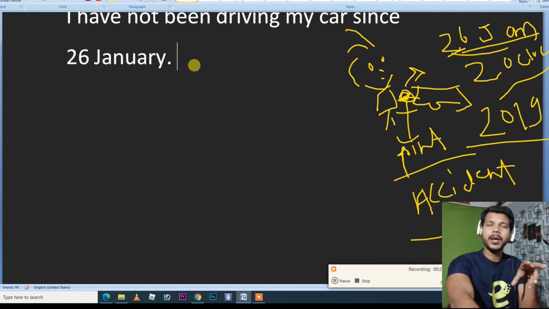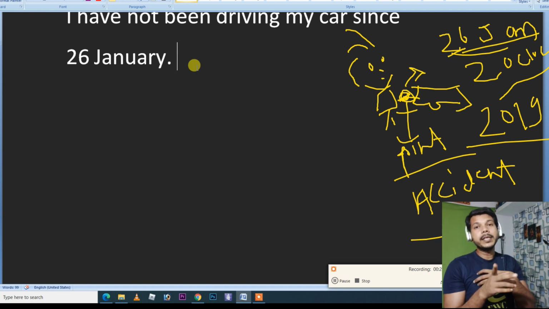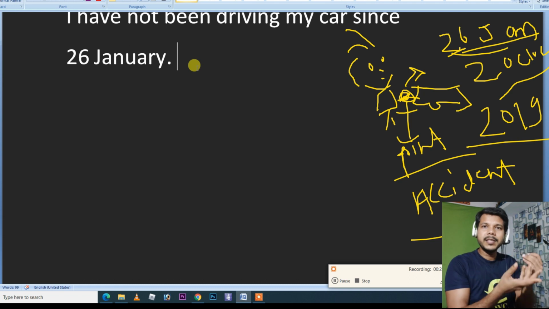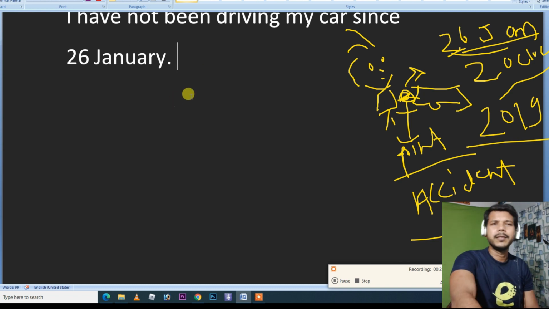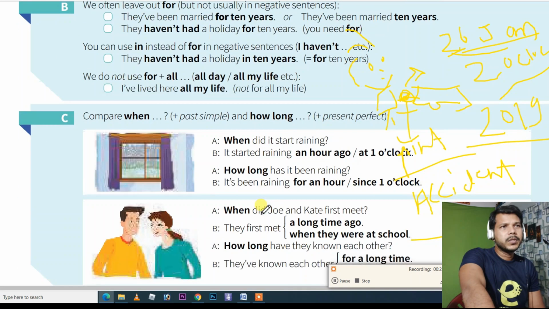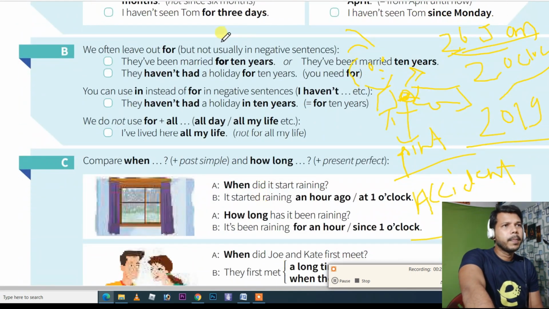And if you want to talk about that, that you have been doing something since that particular point, of course since is required, put since, and then speak about that particular sentence. Either speak the full sentence or speak about the date, time. This is all. This is the since and for difference. I think I have made myself quite clear. Got it, everyone? So no need to learn all these things.